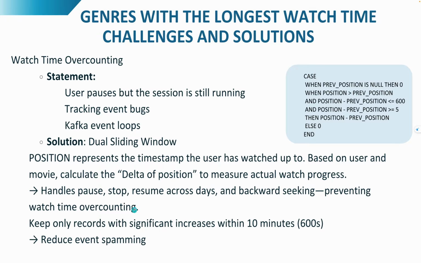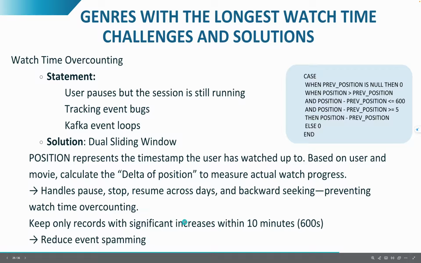We focus on the delta of position to capture real viewing behavior instead of processing time. This method also handles resume and backward seeking, preventing inflated watch time.